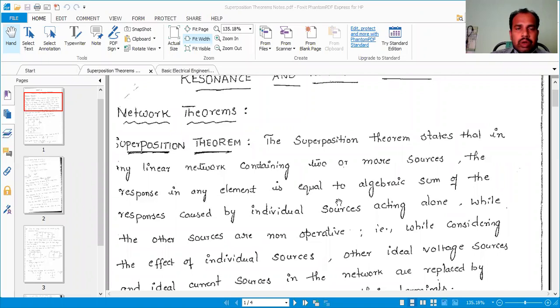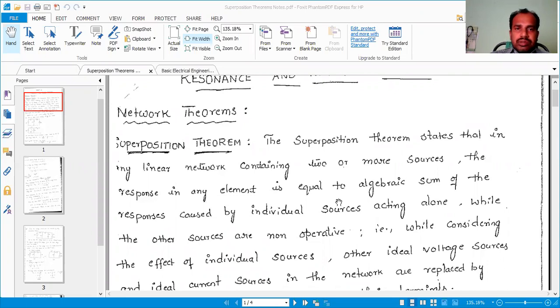Today we are going to discuss network theorems. There are different theorems. The first one is the superposition theorem, then Norton's theorem, Thevenin's theorem, maximum power transfer theorem, and Tellegen's theorem. There are a number of theorems. But what is the superposition theorem?